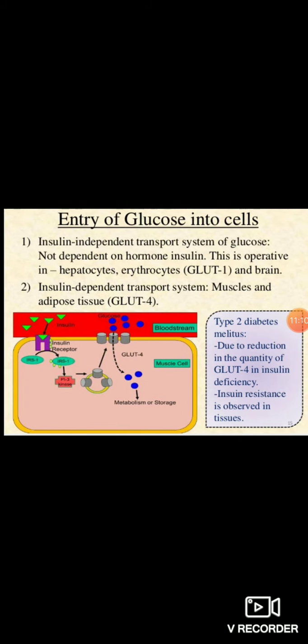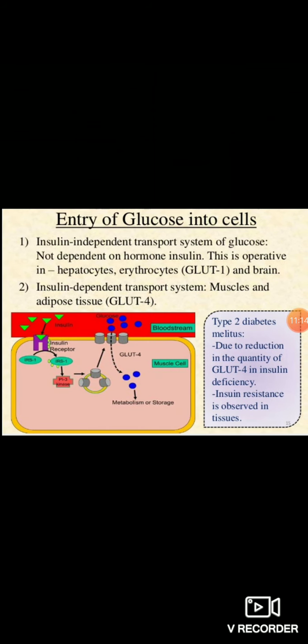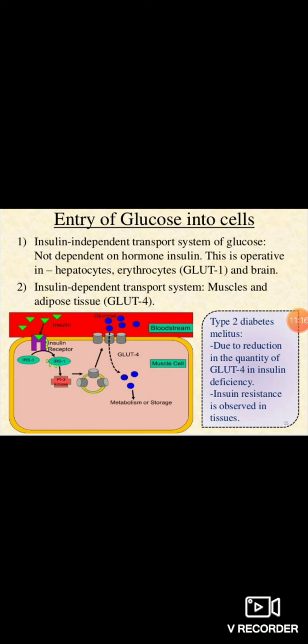After the entry of glucose into the cell, what happens? I told you the site of glycolysis, or where the glycolysis process occurs. It occurs in the cytoplasm of each and every cell. Whatever enzymes are required for the glycolysis process must be present in the cytoplasm of that cell.